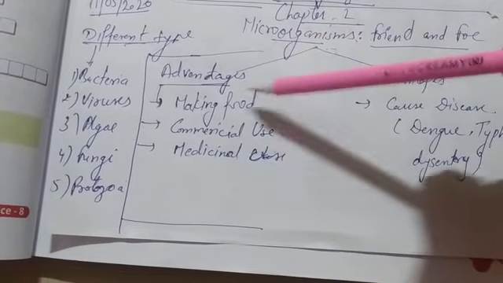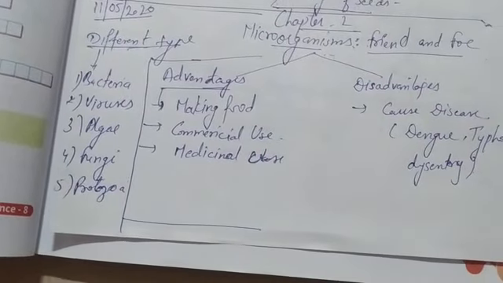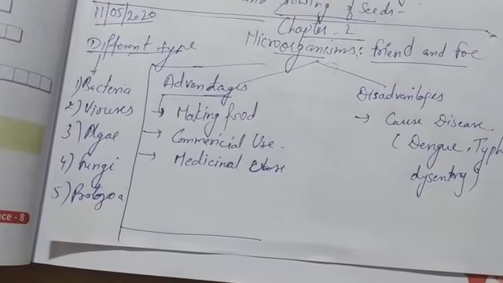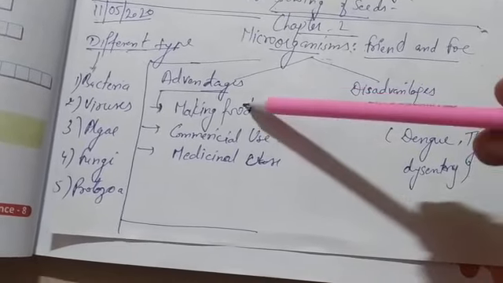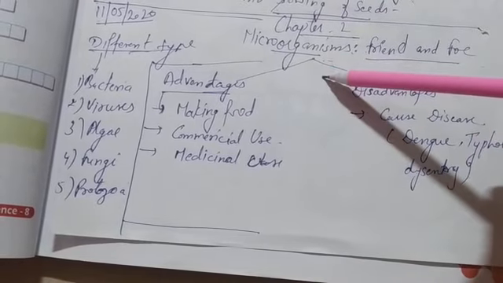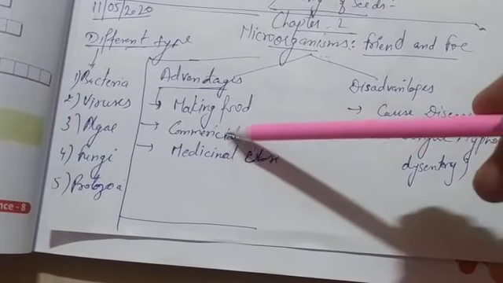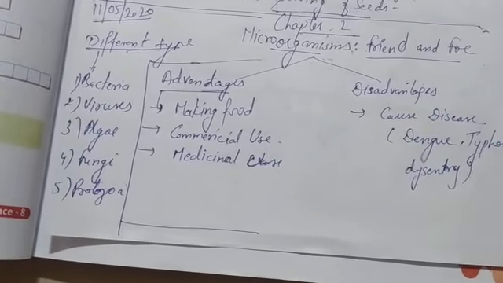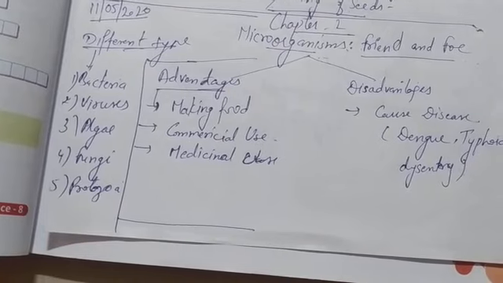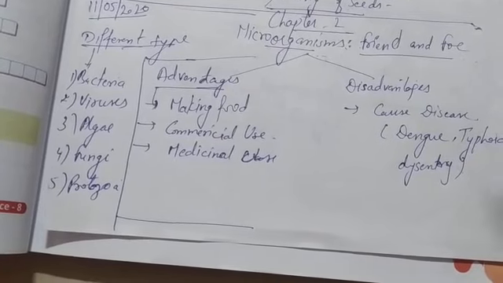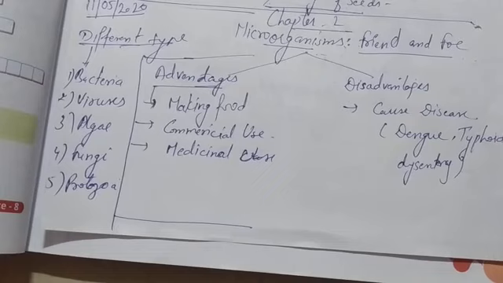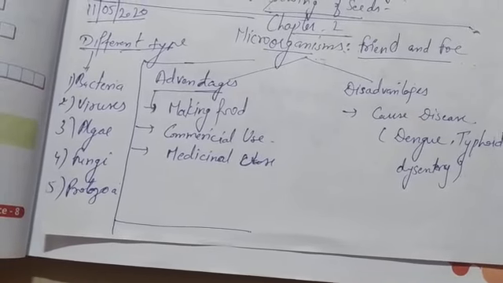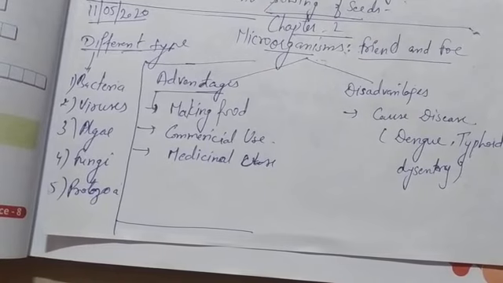In advantages we will read about the use for making food, for example curd. From milk we make curd, and the formation of curd is due to microorganisms. The next use is commercial use. Commercial means we use them in industry. In the fermentation process, for making alcohol, we use microorganisms. In the presence of microorganisms alcohol is formed, and this process is known as fermentation.